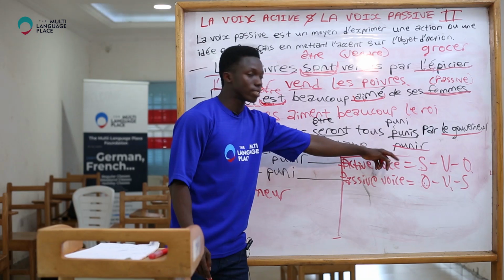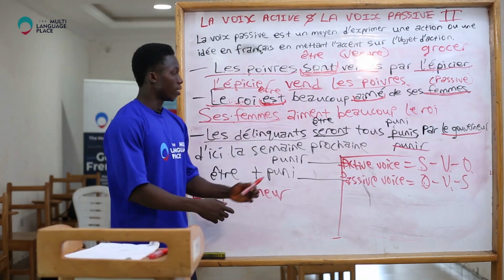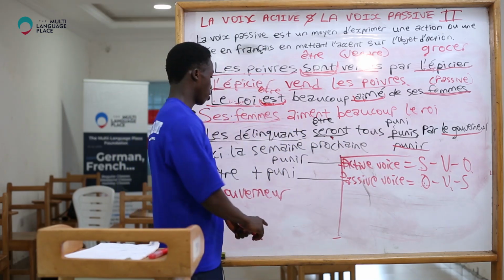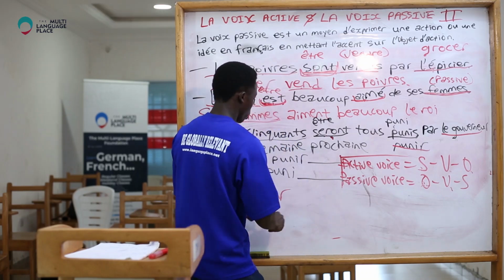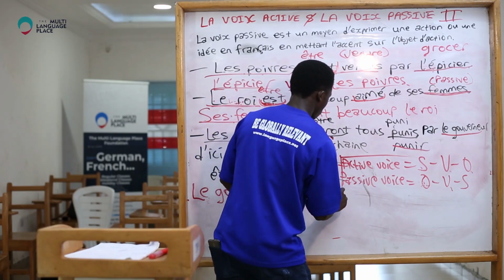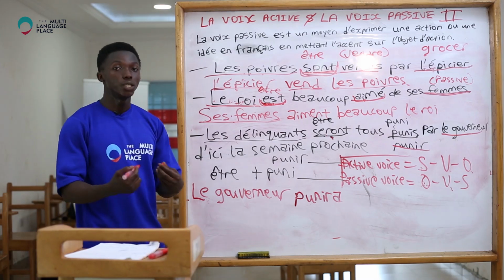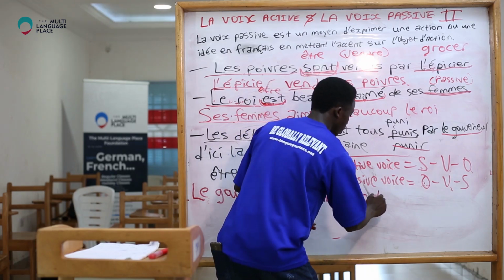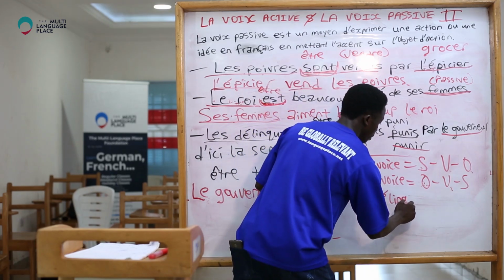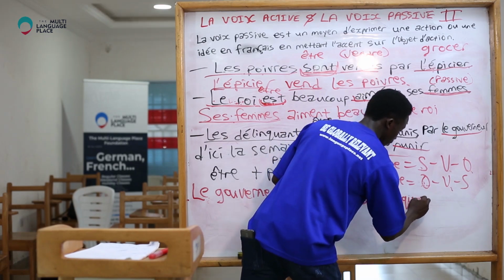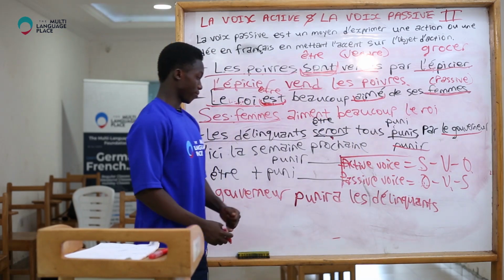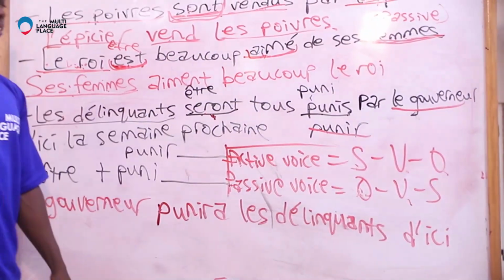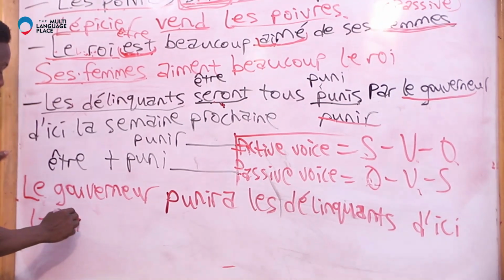In what tense do we conjugate the verb punir? Remember, this is in future simple. So punir will also be in future simple. So we say, le gouverneur punira les délinquants d'ici la semaine prochaine.